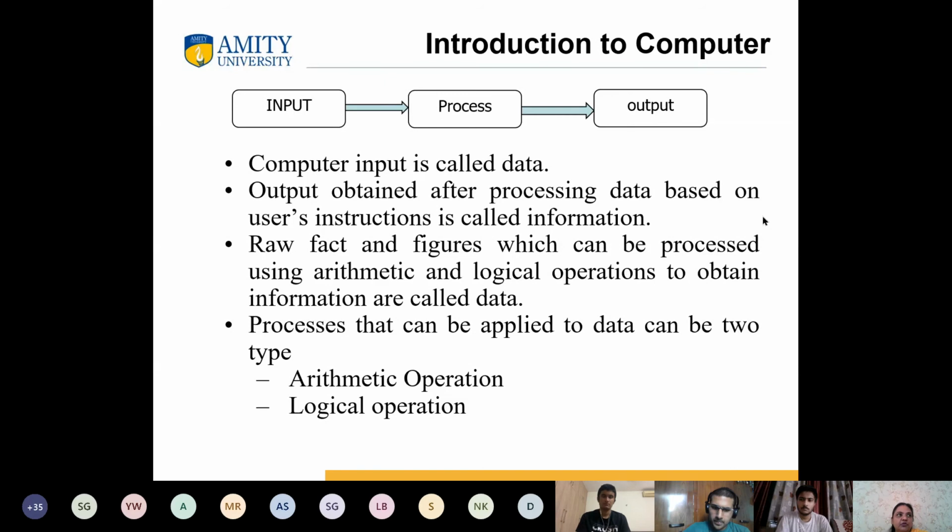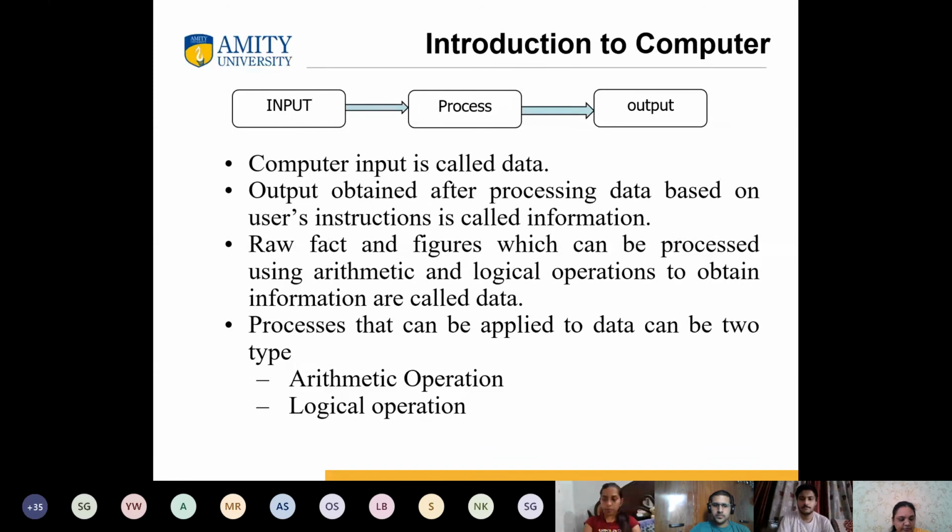It is not limited to a multimedia projector. There can be huge resolution screens where you will be projecting the output. Is it clear? What exactly we mean by output and the varied properties of output?